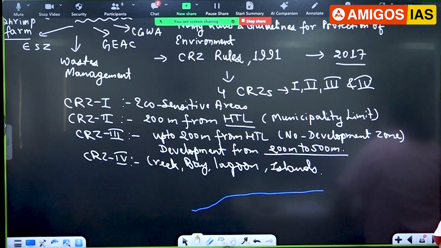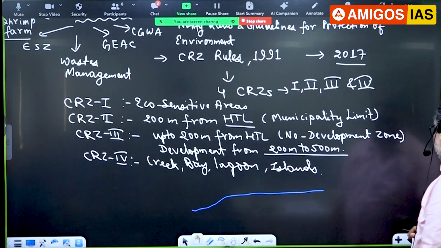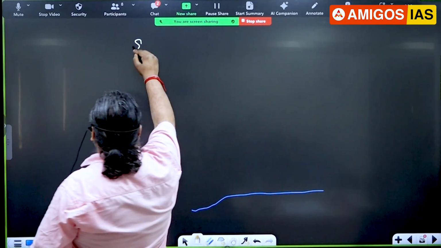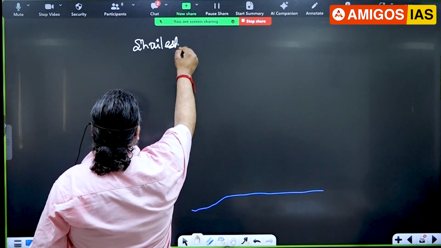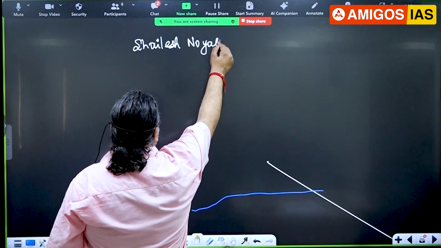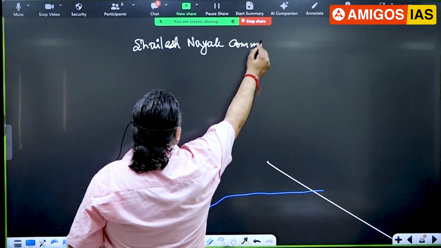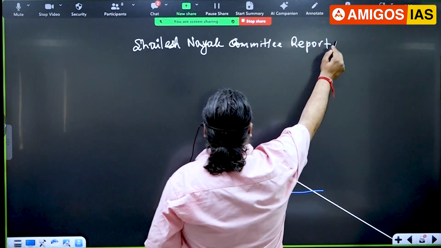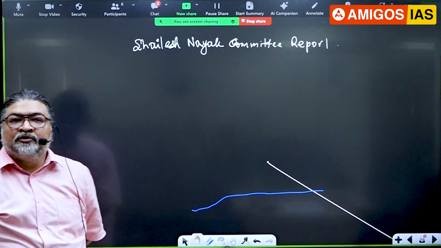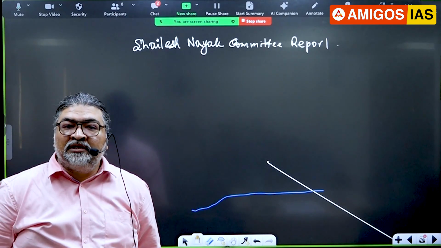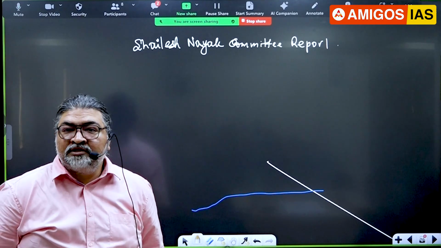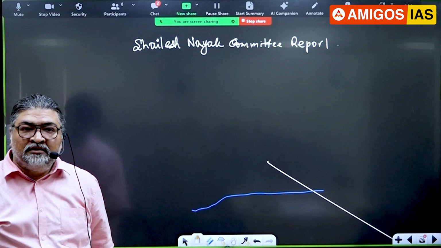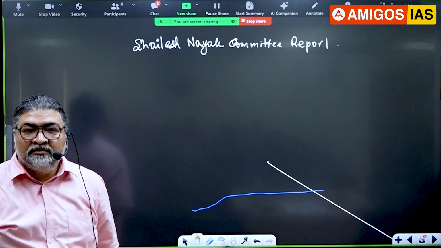Now there was a committee set up, and I'm now writing the name of the committee, Shailesh Nayak Committee Report. Which committee report? Shailesh Nayak. I write there. So let me come to the next one here. The government set up a committee, Shailesh Nayak. The Shailesh Nayak committee recommended changes in the existing CRZ. Shailesh Nayak was a secretary from the Ministry of Earth Sciences. Why was he selected from Earth Sciences? Because Earth Sciences deals with oceanography as an expert.